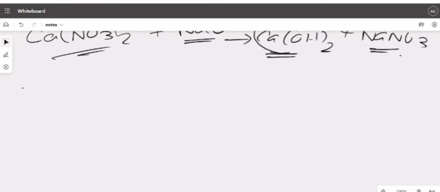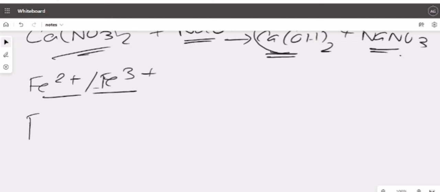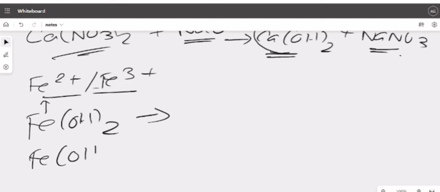Next, iron. A very important question. Iron shows variable valency. Do you know that? Fe2+ and Fe3+. I have already told you in analytical chemistry. So two types of salts will be formed: one is Fe2+ and one is Fe3+ salts. Fine. So one salt we have is Fe(OH)2, standing for Fe2+, and another one is Fe(OH)3, standing for Fe3+.